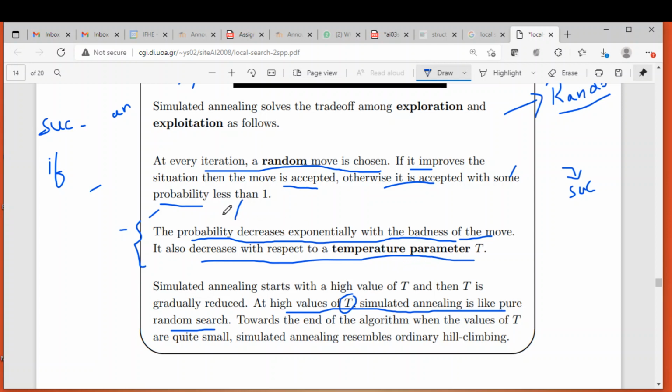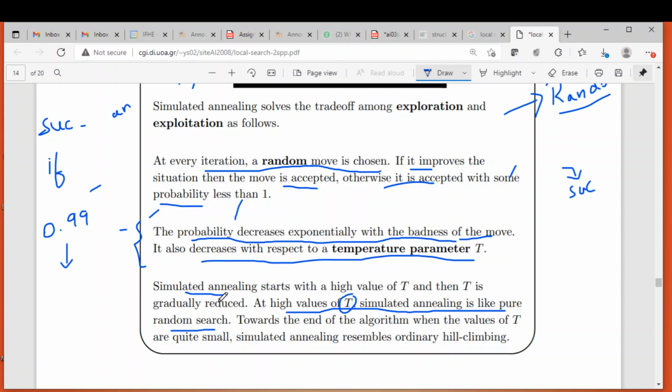Initially we will probably be setting the probability as 0.99, because it is always less than 1, but as temperature decreases, you will decrease the probability. So if T is high, then simulated annealing will behave much like a random search.